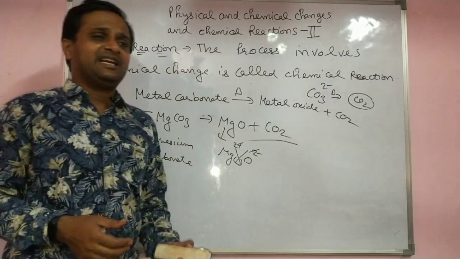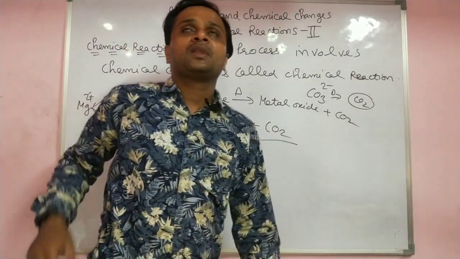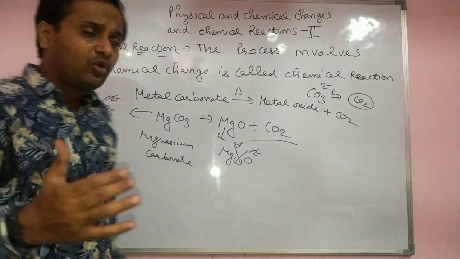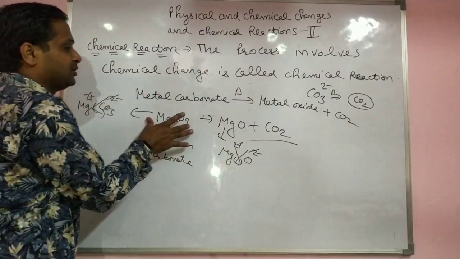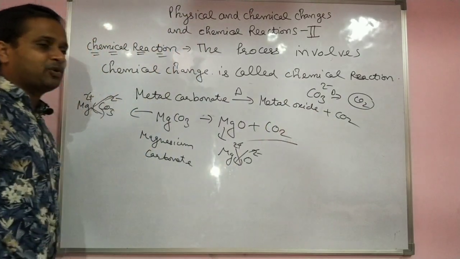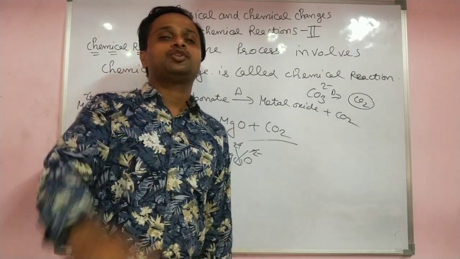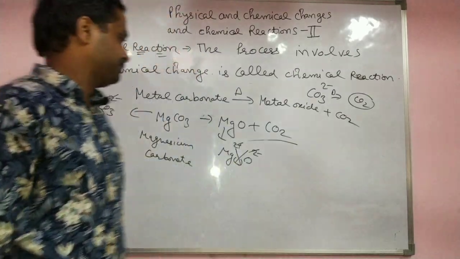These are chemical reactions. The left side is called the reactant and the right side is called the product. Before the chemical change, the substance is the reactant, and after the chemical change, the new substance that is formed is called the product. This is the definition of reactant and product.